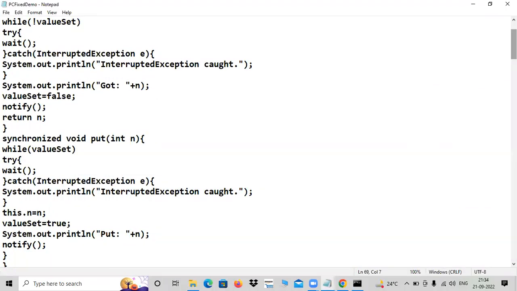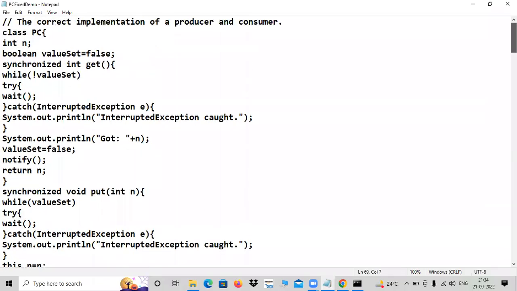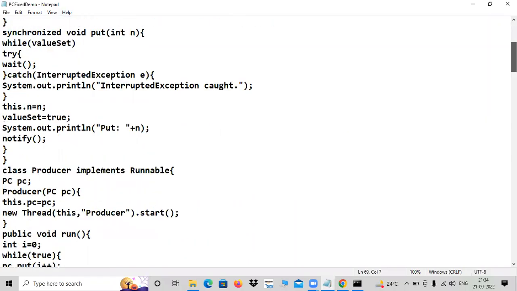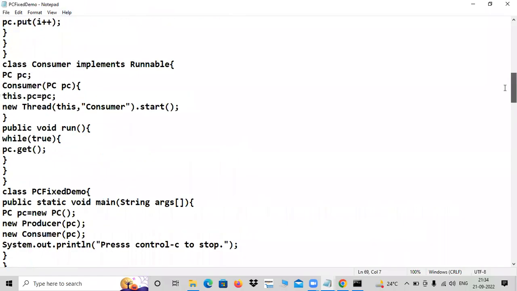Now let us start understanding this program. I think you understood it with the output. First of all, what is the difference between the unsolved one and the solved one? Now we study the code. This is the correct one, the correct implementation of a producer and consumer. A small adjustment I made, that is wait and notify, that's it. Let us start from here again.